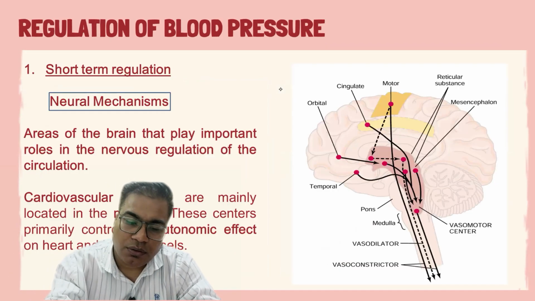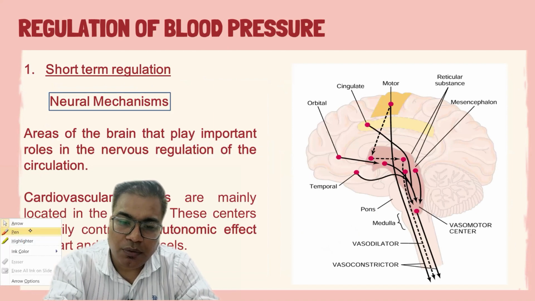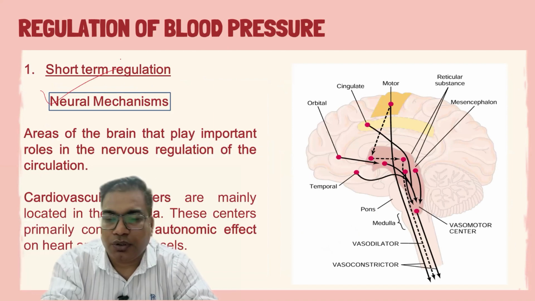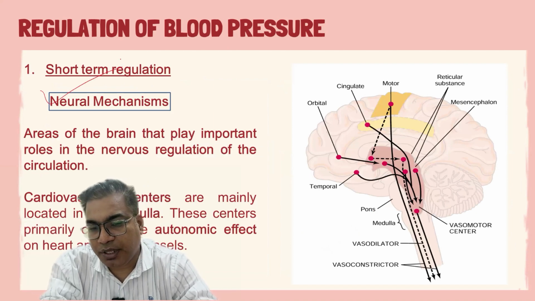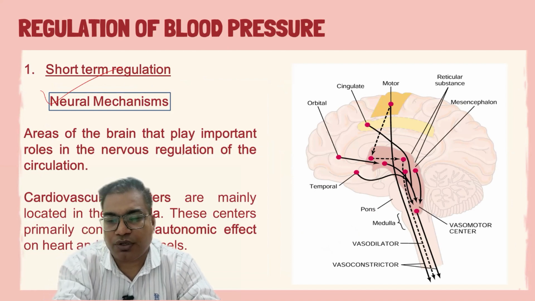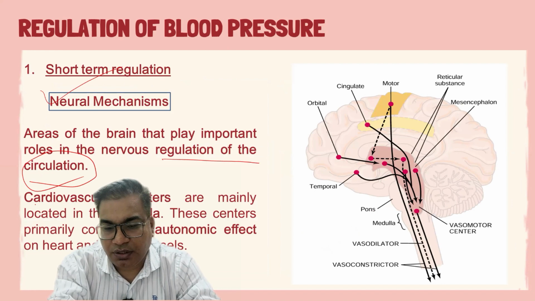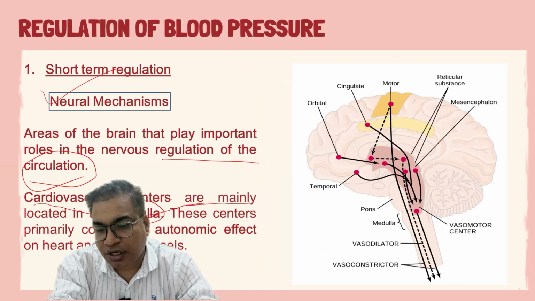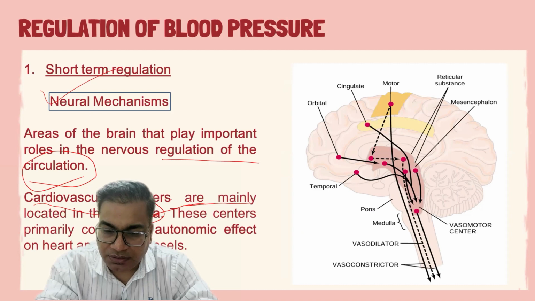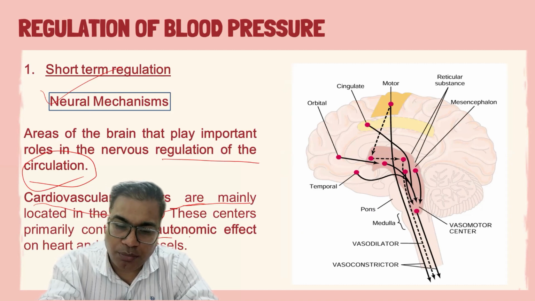Now come to the neural mechanisms. These are the areas of the brain that play important roles in the nervous regulation of the circulation. The various cardiovascular centers are mainly located in the medulla. These centers primarily control the autonomic effect on the heart and blood vessels.